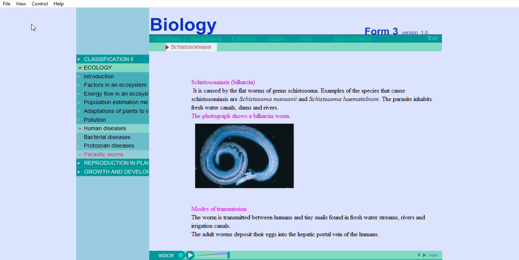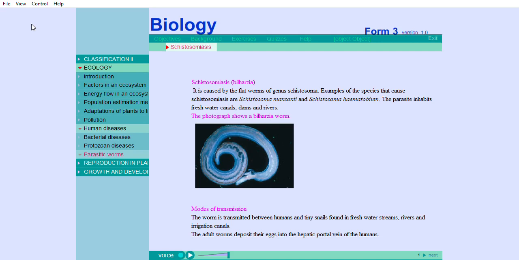Schistosomiasis or bilharzia. It is caused by the flatworms of the genus Schistosoma. Examples of the species that cause schistosomiasis are Schistosoma mansoni and Schistosoma haematobium. The parasite inhabits freshwater canals, dams, and rivers. The photograph shows a bilharzia worm.